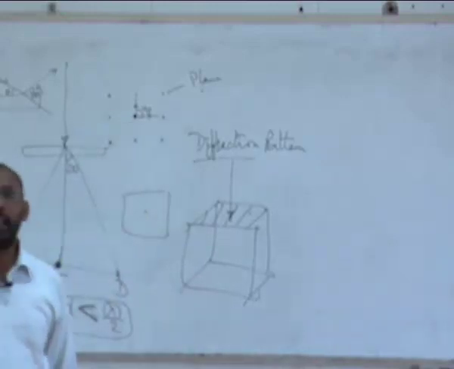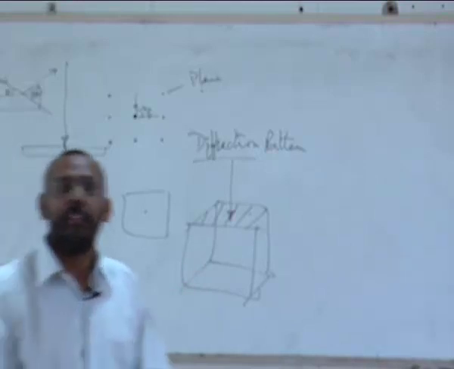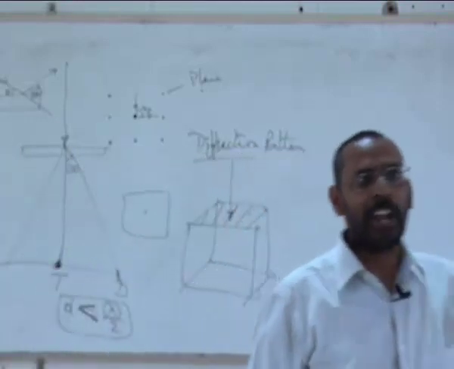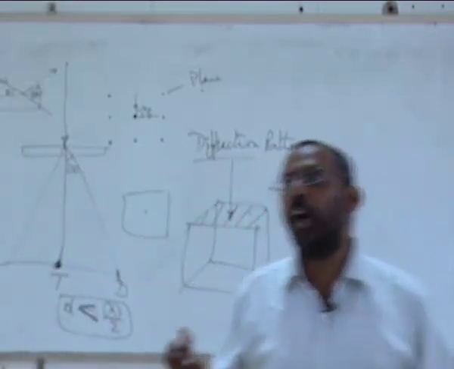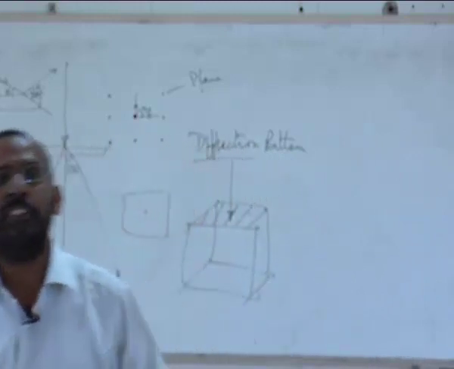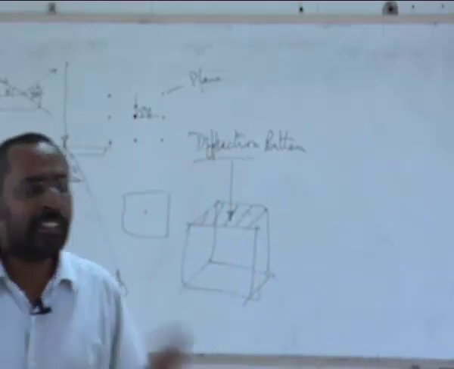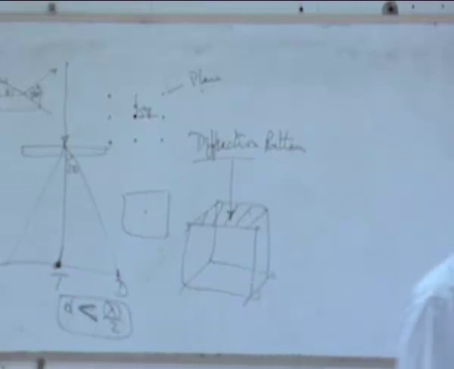The moment there is a four-fold symmetry in the diffraction pattern, that means the plane from which the diffraction is coming should also have a four-fold symmetry. Otherwise, you will not see this. And which are the crystal structures where I can find a four-fold symmetry? Cubic. Anything else? Nothing else? There is no other crystal structure where I can see?